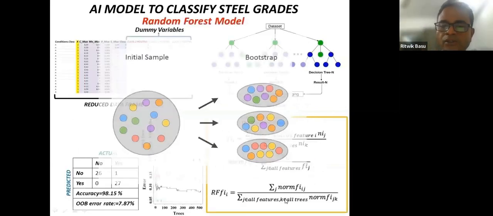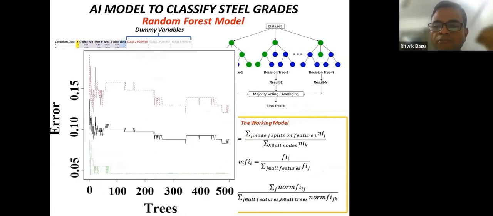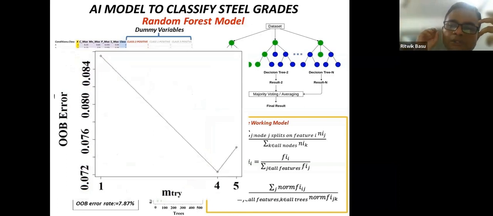Is that clear? So we are soon going to close down the session now. We have seen that if we have planted beyond 200 trees, this out of bag error remains almost constant. There is no significant improvement in the out of bag error. And also we wanted to randomize the forest using a factor called the mtry factor that eventually randomizes the forest. So the more you make the forest random, the better the model is. That's the sole idea. So we have seen the mtry value. I'm again not going into what this mtry is; possibly that will be kept as a separate note. But an mtry of 4 yielded the least out of bag error.